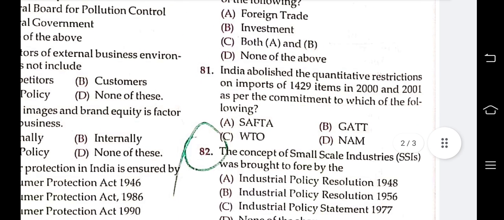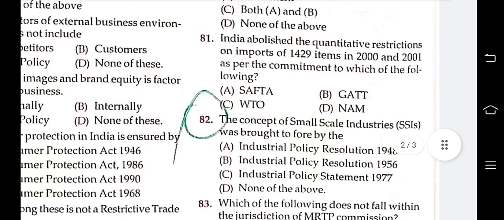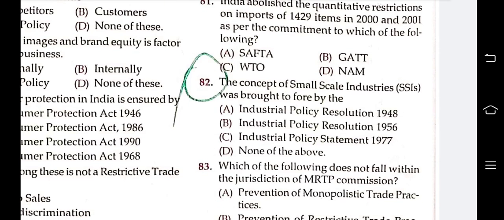Next, India abolished the quantitative restrictions on import of 1429 items in 2000 and 2001 as per the commitment to which of the following: SAFTA, WTO, GATT, NAM. Answer is C, WTO. Okay, next question is,